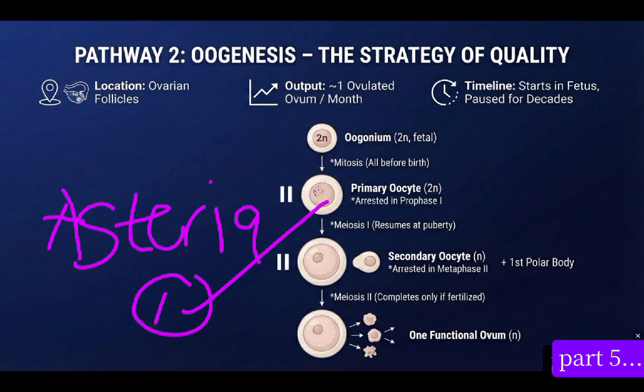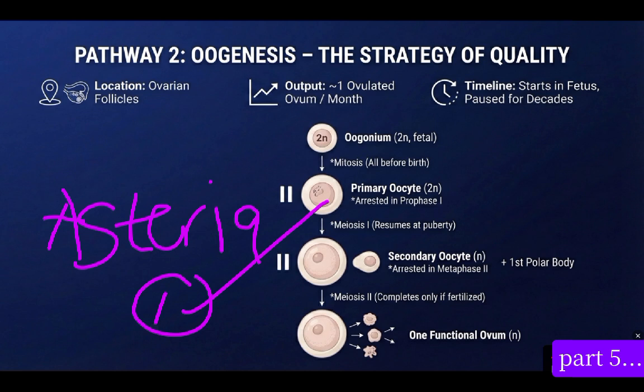This primary oocyte will undergo our first meiotic division, and this meiotic division is immediately you reach your puberty, which is around 12 years old or 11 to 13 years old, depending on the kind of woman you are. So this primary oocyte is now converted to secondary oocyte, and during this process we form our first polar body and our secondary oocyte. Our first polar body has a little amount of cytoplasm, which is not sufficient to feed the polar body.